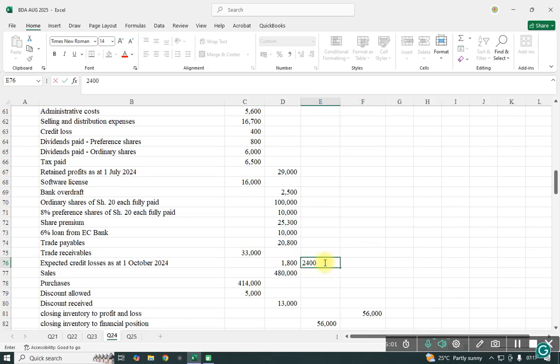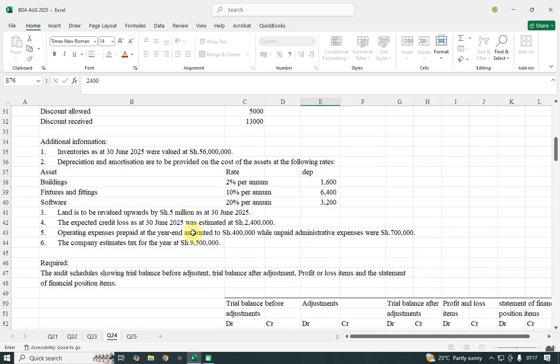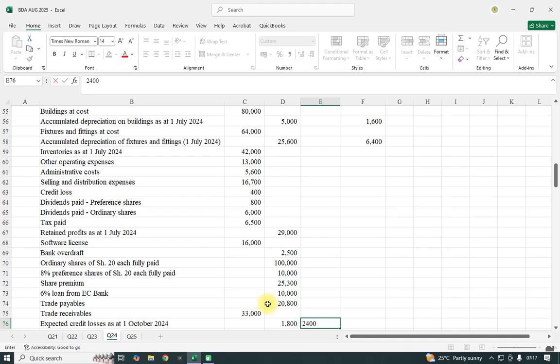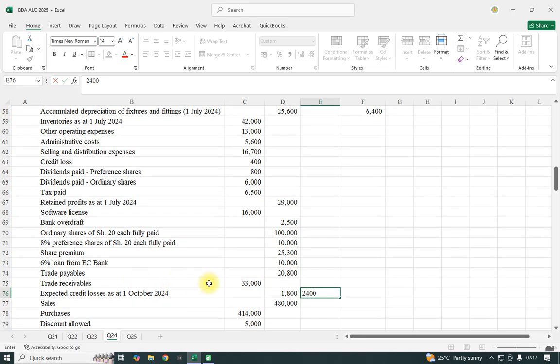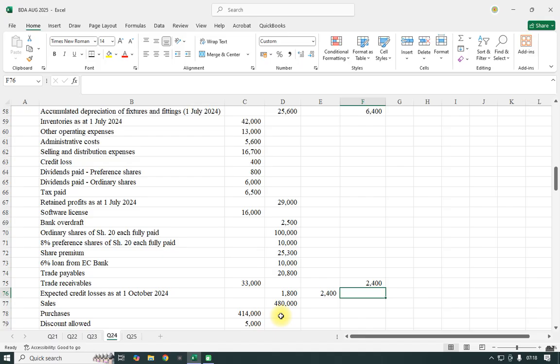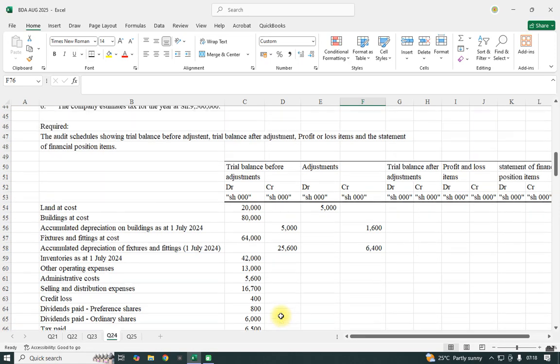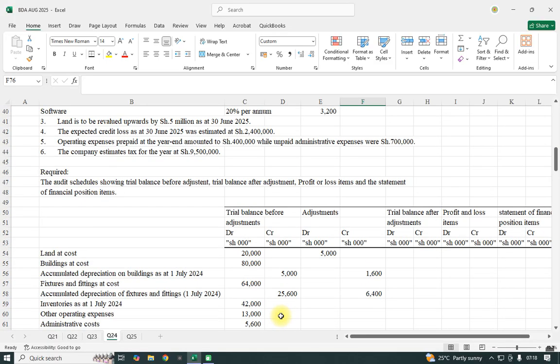So here we shall debit 24 and we credit 24 at the end. We credit the receivable, double entry. It normally reduces the value of the receivable. The difference is what will go to the income statement. What we shall account for in the income statement will be the difference. So that is 24 as our adjustment to that.